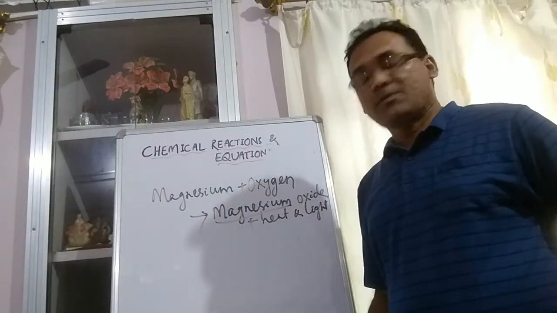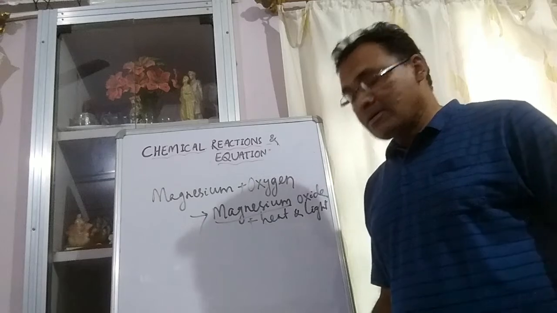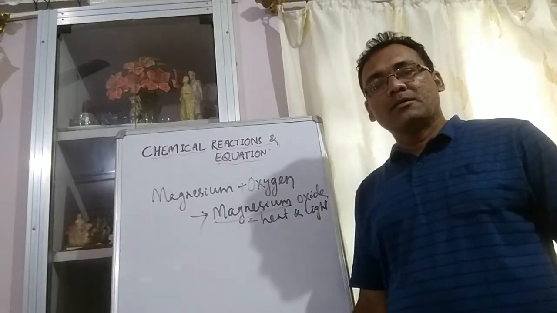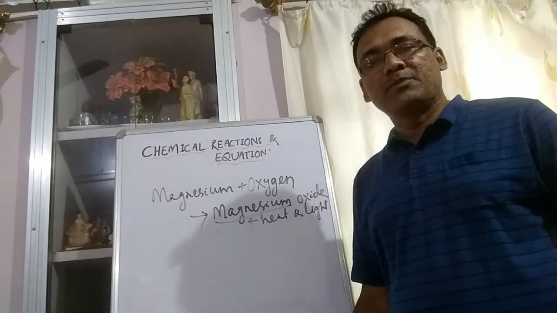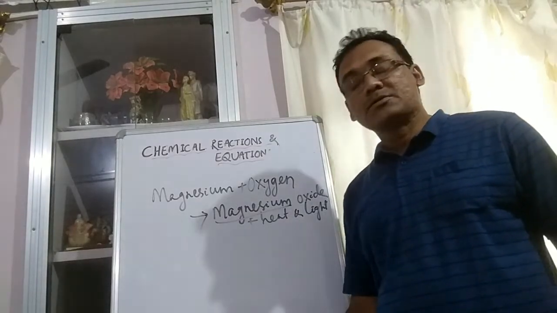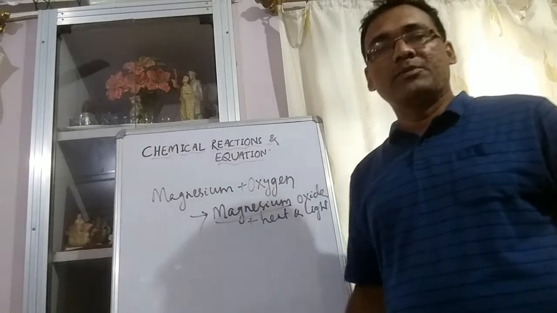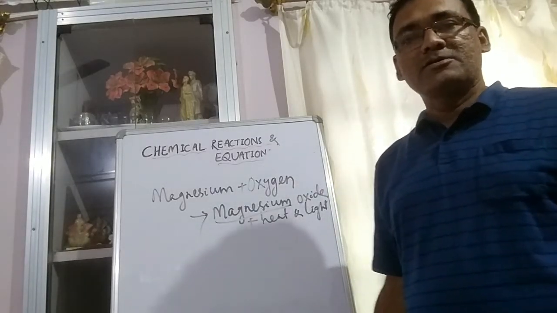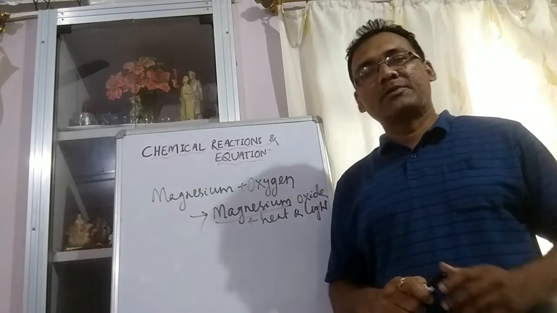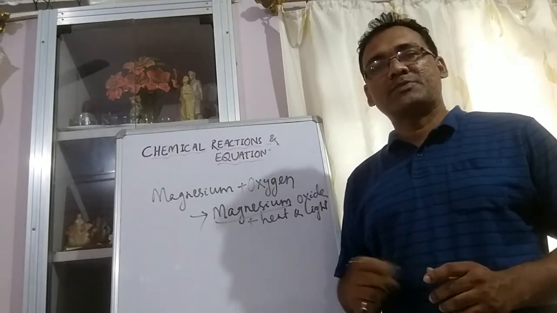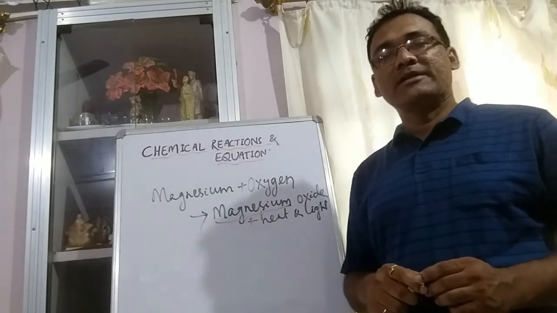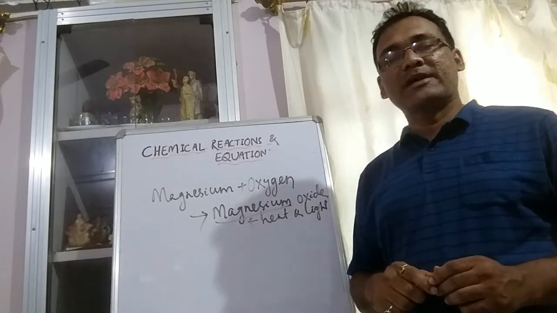Before burning magnesium ribbon, you have to clean it with sandpaper. Why do we clean it with sandpaper? Because when magnesium ribbon is exposed to air for a long period of time, its surface is covered with a protective layer of magnesium oxide, which prevents the burning of magnesium. So for its easy burning, we have to clean it with sandpaper.